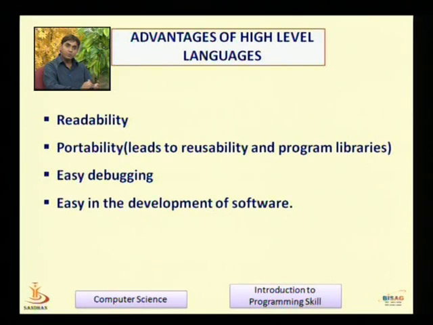Portability means you have written a program on one machine.